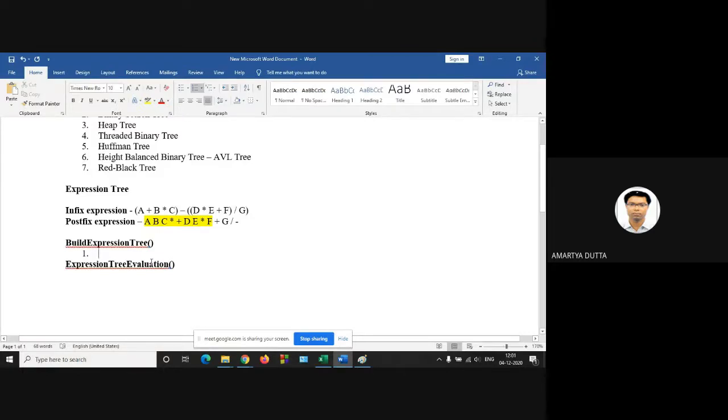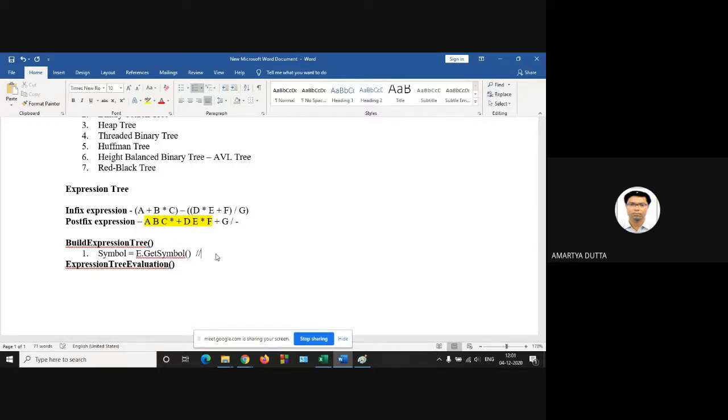So first one, symbol. Let symbol be equal to e dot get symbol. E is your given expression, and what is get symbol?